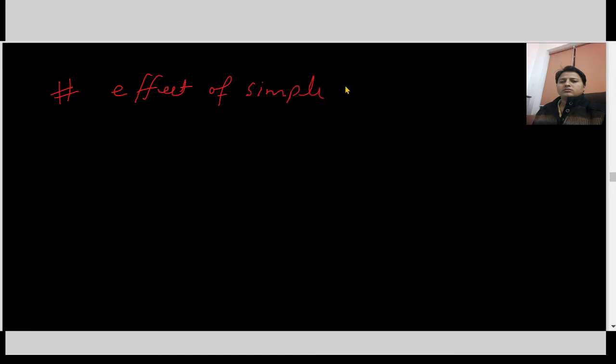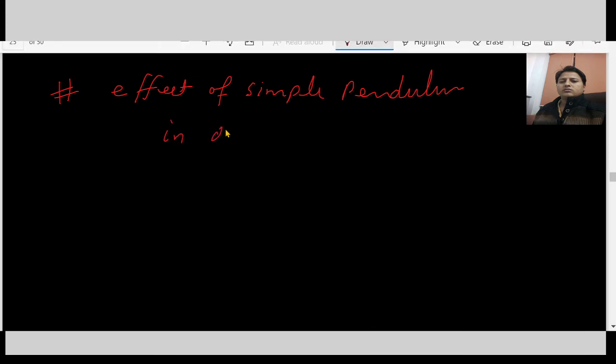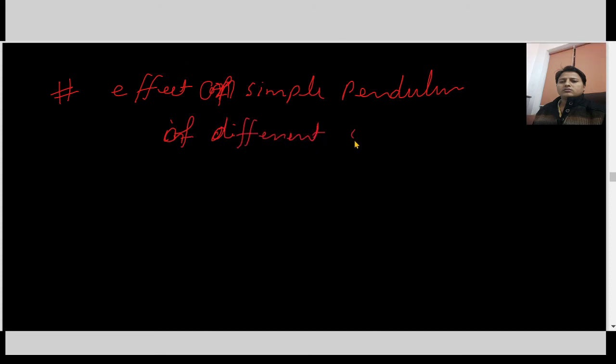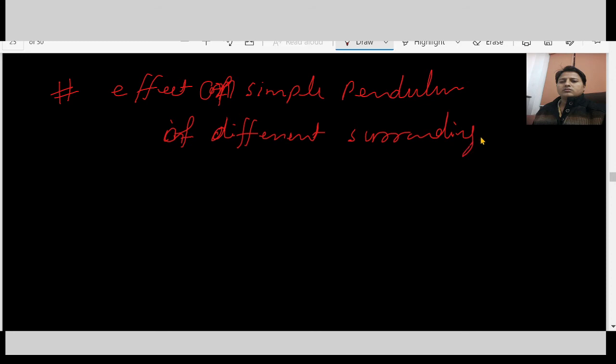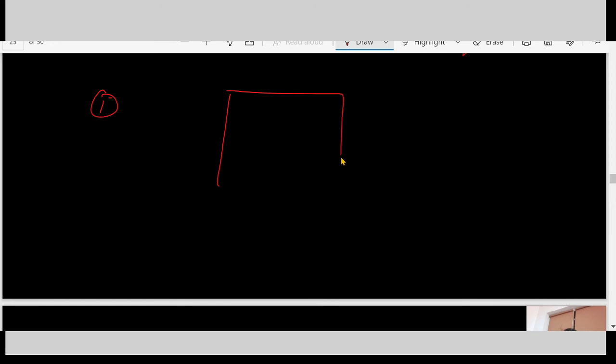Now we are discussing the effect on a simple pendulum of different surroundings. First case we are discussing: suppose there is a lift or elevator going upward and there is a simple pendulum of length L. What is the time period?